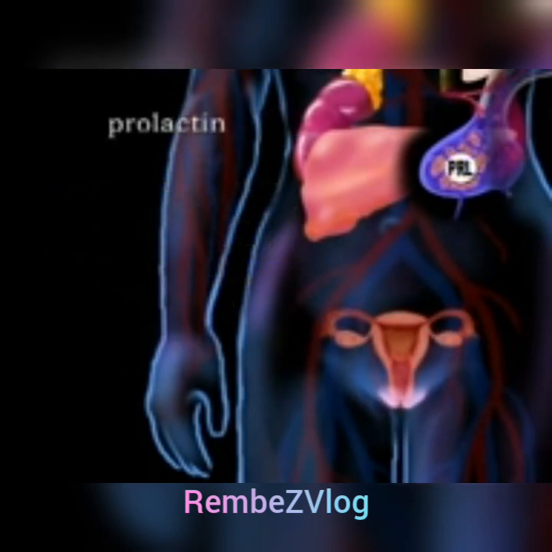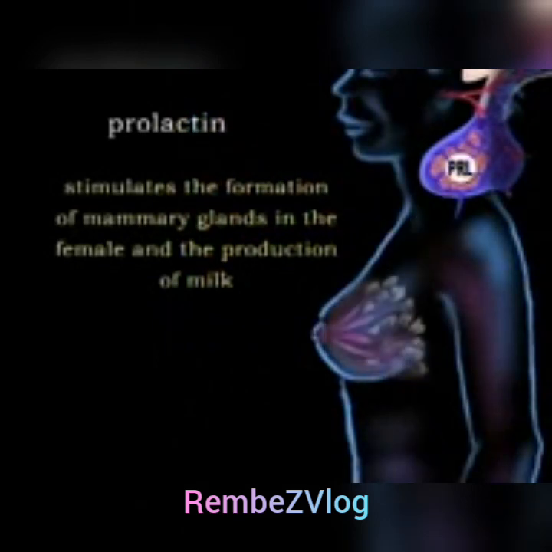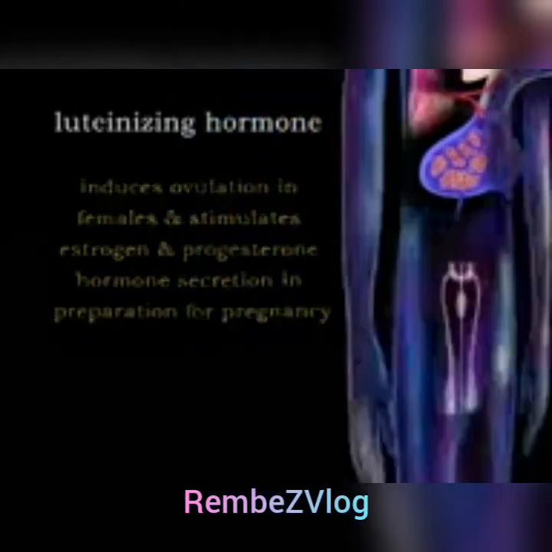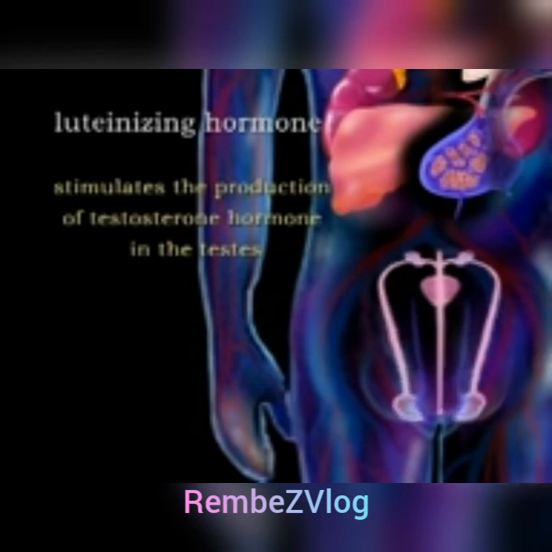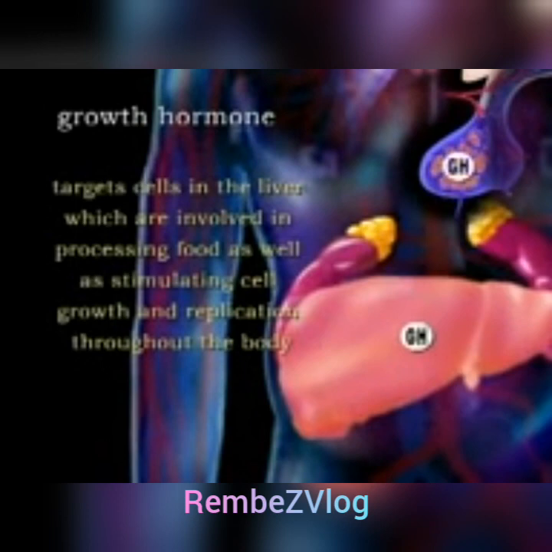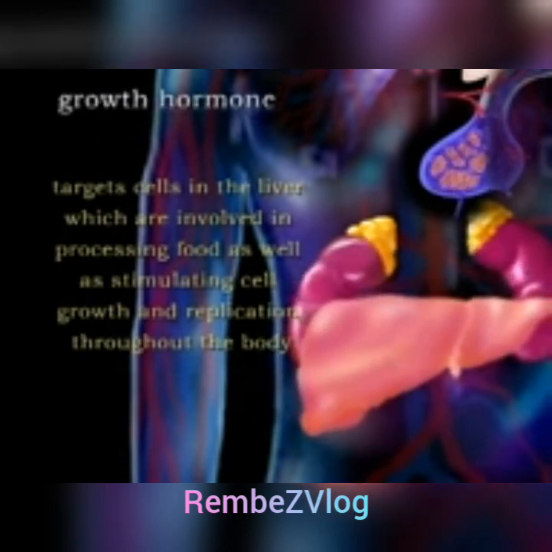Prolactin, or PRL, stimulates the formation of mammary glands in the female and production of milk. Luteinizing hormone, or LH, induces ovulation in females and stimulates estrogen and progesterone hormone secretion in preparation for pregnancy. In males, it stimulates the production of testosterone hormone in the testes. And growth hormone, or GH, targets cells in the liver which are involved in processing food, as well as stimulating cell growth and replication throughout the body.